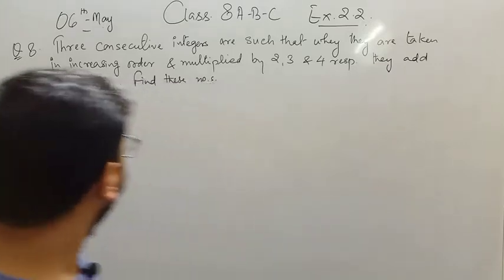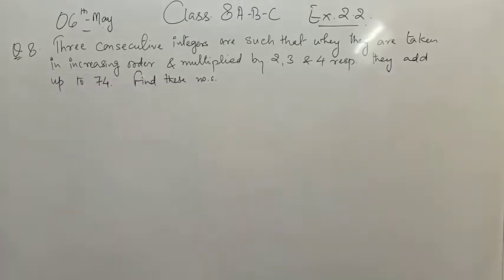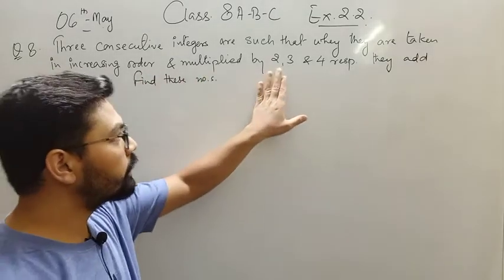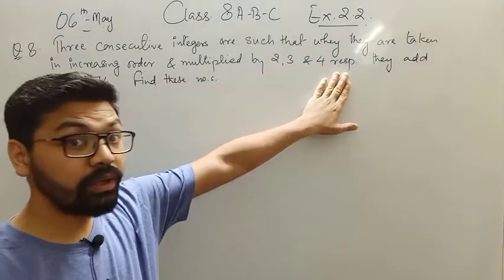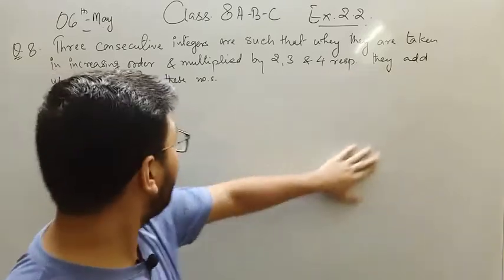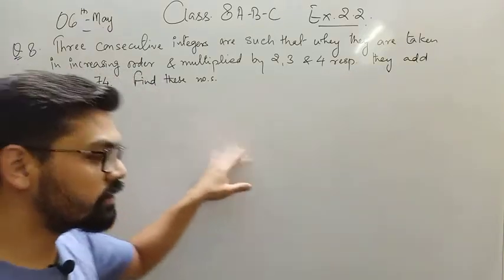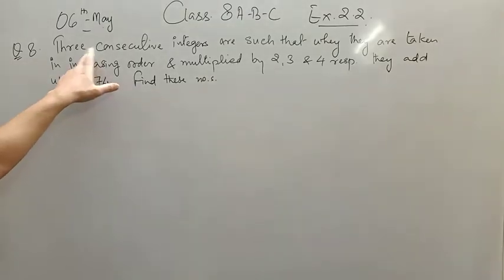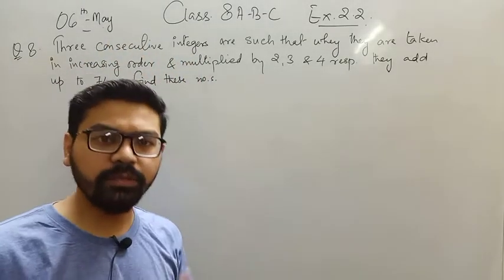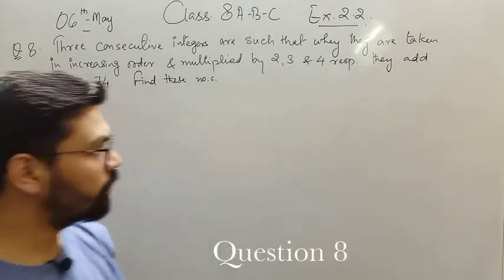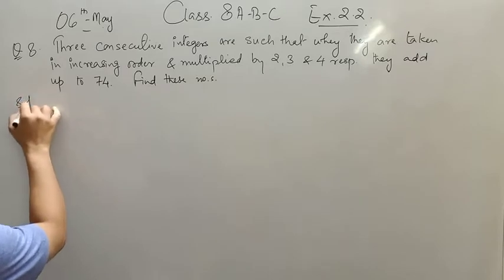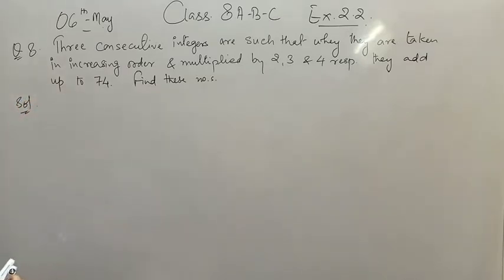Three consecutive integers are such that when they are taken in increasing order and multiplied by 2, 3 and 4 respectively, they add up to 74. Find these numbers. Again I have to take three consecutive integers, let's say x, x + 1, x + 2. Again the same concept I'll use here.